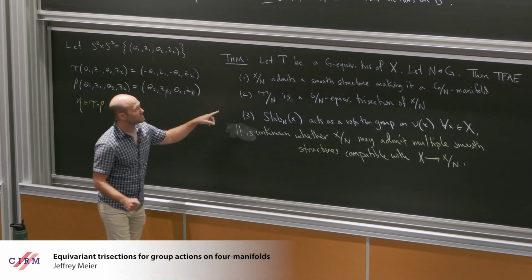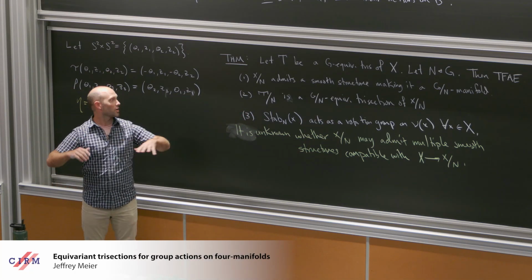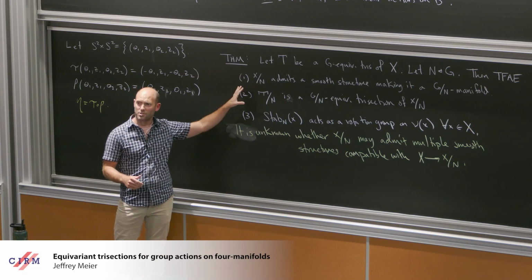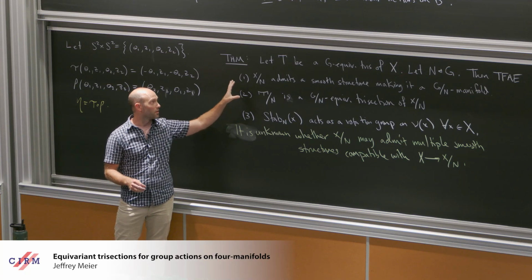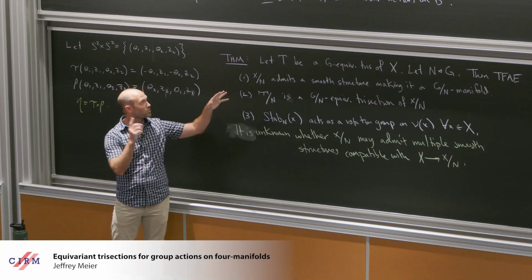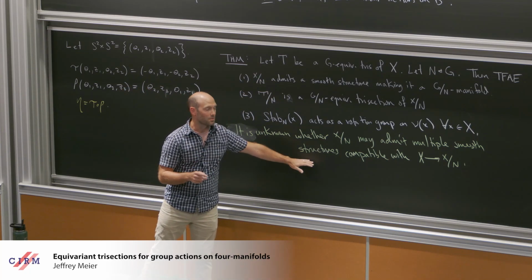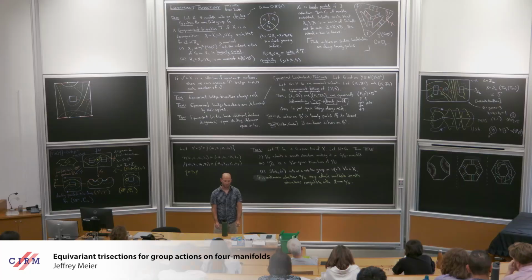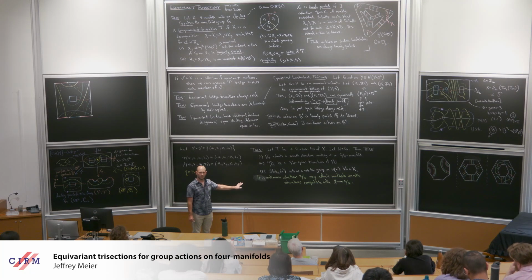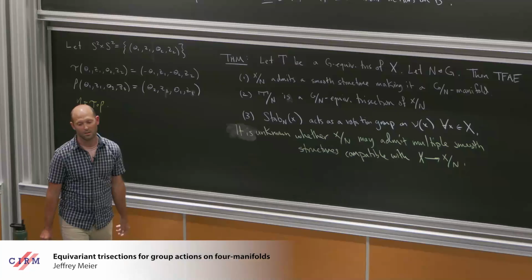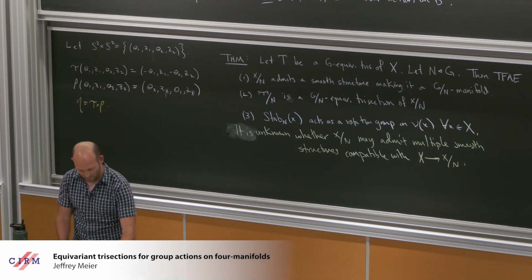But what this tells us is that those different smooth structures might somehow be detected by the different equivariant trisections that you can put on the manifold X upstairs. So equivariant trisections on X might be telling us something about different smooth structures on the quotient manifold. This seems like a very weird, basic differential topology problem that is apparently very challenging and not known.